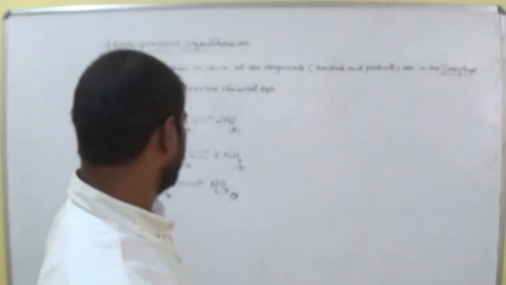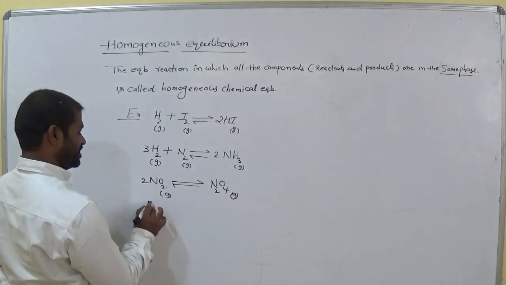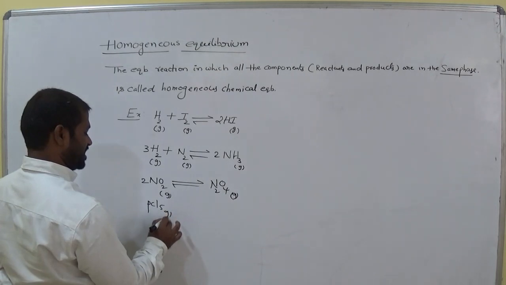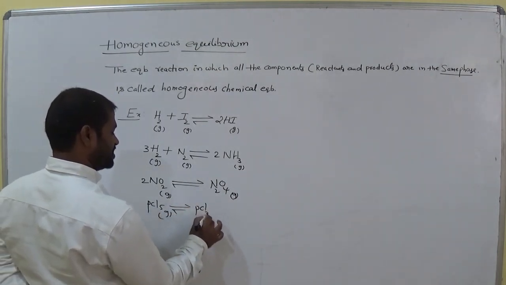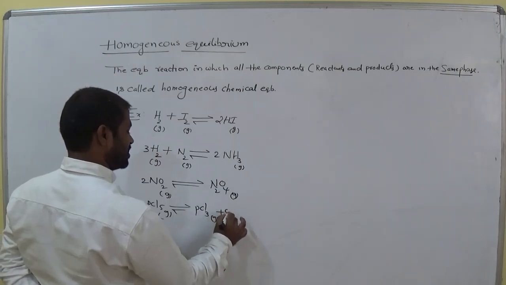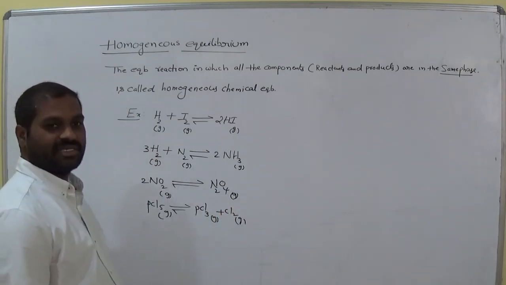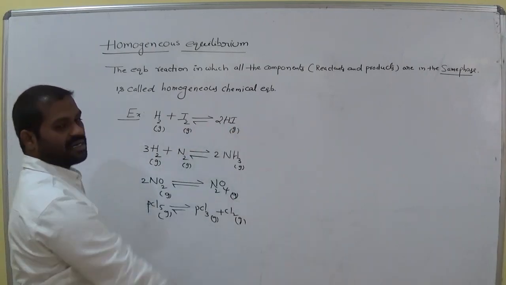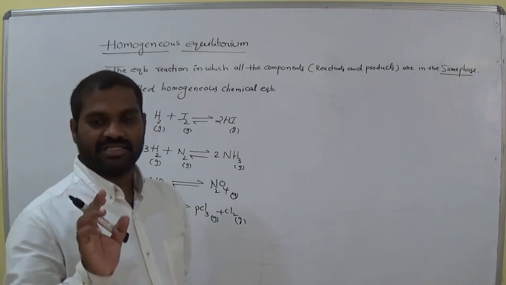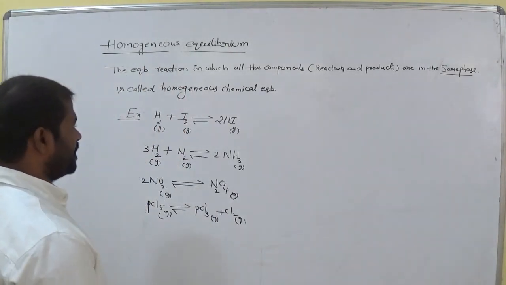Is it clear? So one more example for you. PCl5, which is in gaseous state, is reversible to PCl3 gas and Cl2 in gaseous state. Is it clear? So finally, if the reactants and products are in the same physical state, then we call it homogeneous equilibrium. Is it clear?